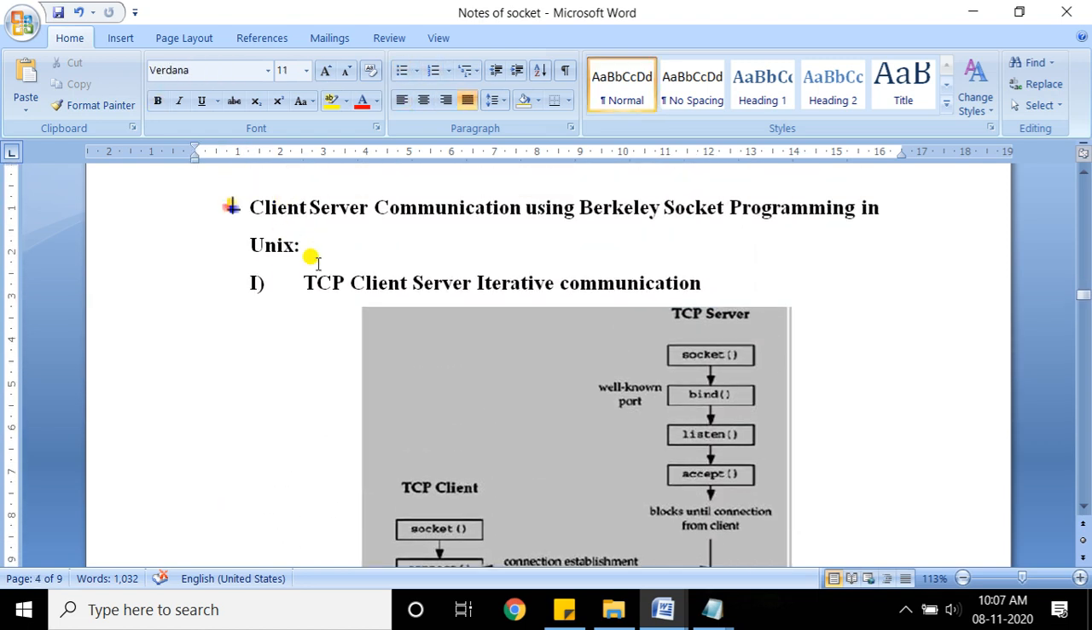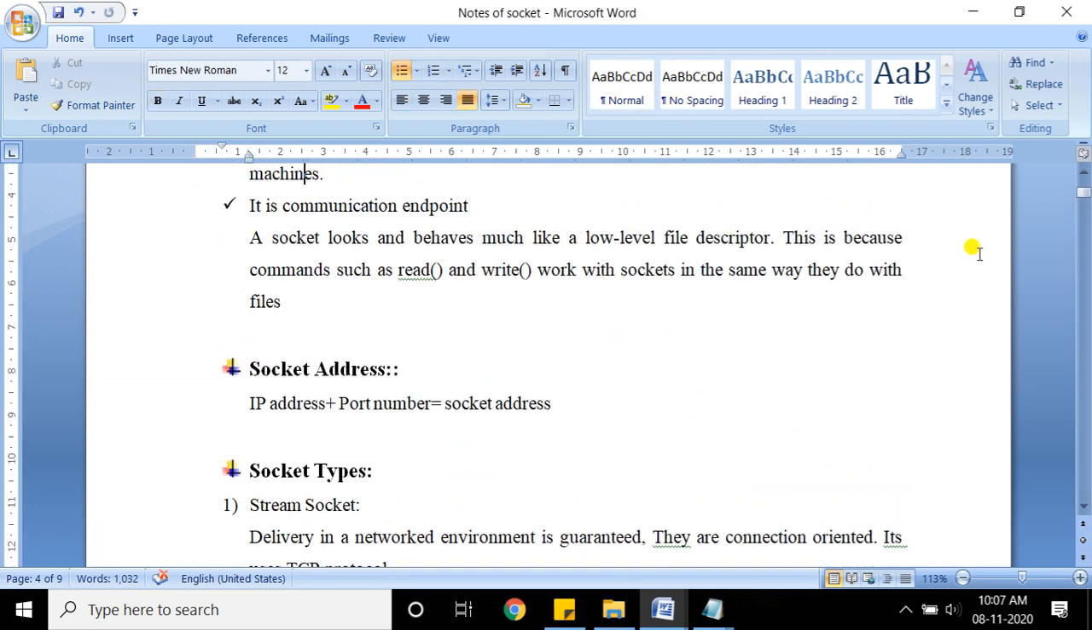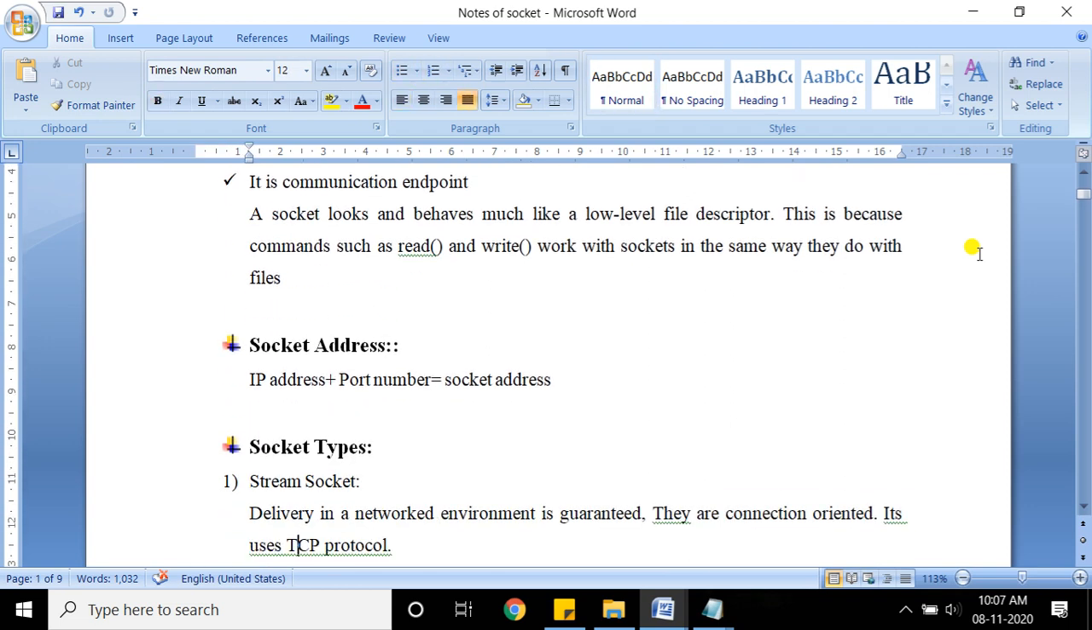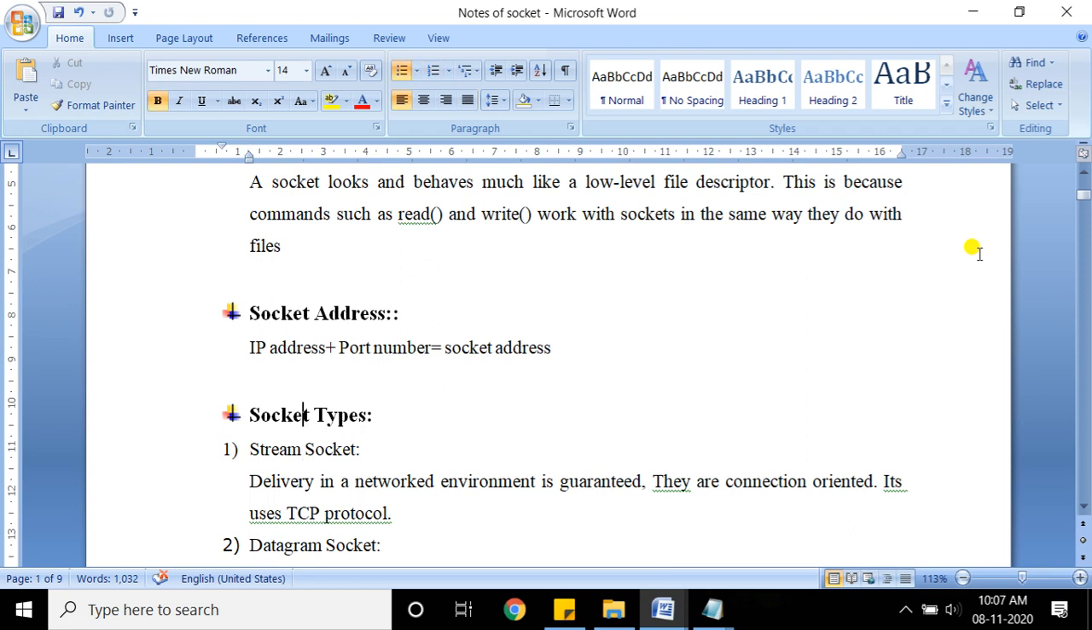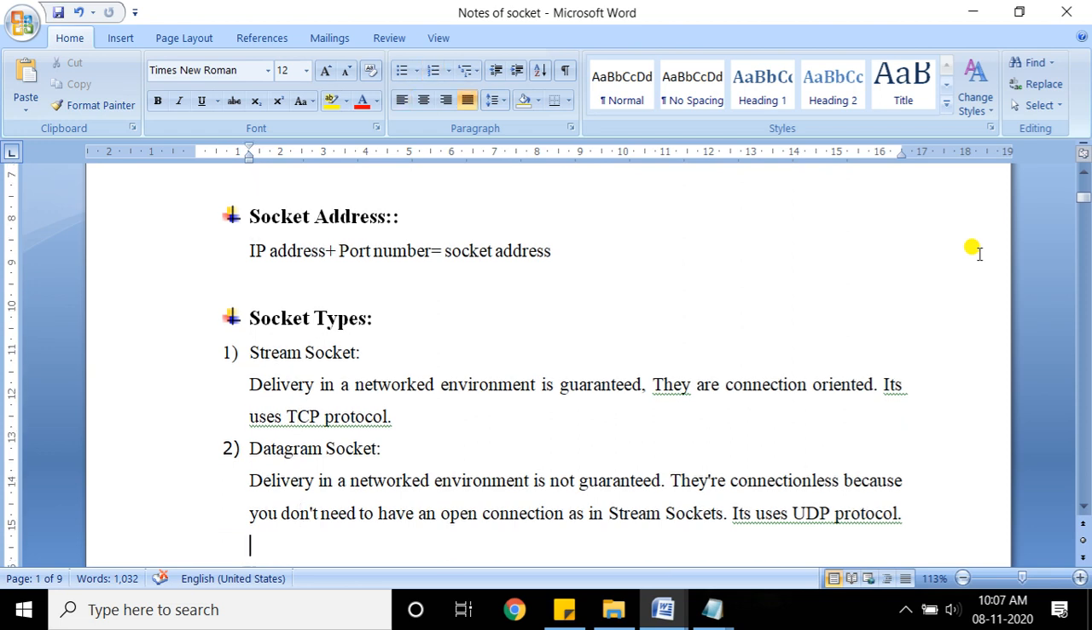This is what you want to do in the lab. So this is the basic concept that we have seen. You should know what a socket is, what a socket address is, and what the types of socket are. It is a stream socket and a datagram socket. Stream is used in TCP and datagram is used in UDP.